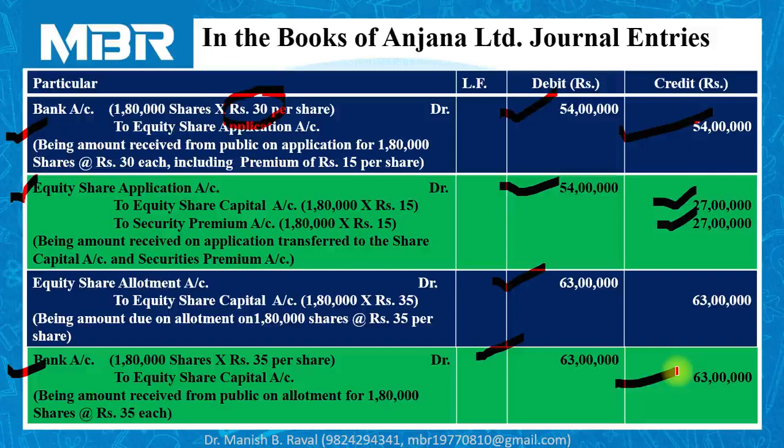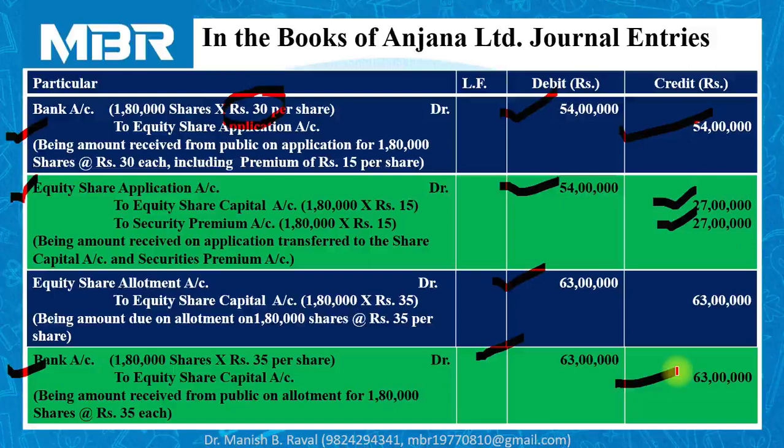Here the transaction with the public comes to an end, as we have received the amount from the public in 2 installments. First installment with 30 rupees including the premium on application, and second installment for 35 rupees for capital part on allotment. At this point of discussion, I would like to put to your notice that the examiner may provide you as many installments as he wants in the examination question. Here it is divided into 2 parts, that is application and allotment.